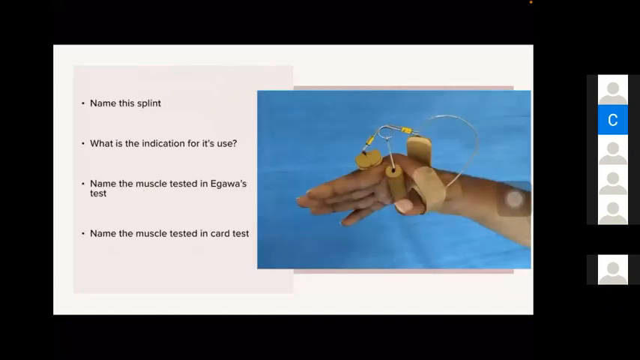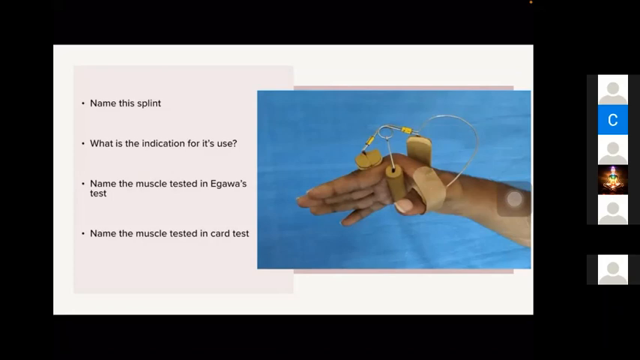What is the name of this splint? What is the indication for its use? Knuckle bender splint. Yes, very good. What is the use of the knuckle bender splint? For ulnar nerve palsy. What is the function? To correct the hyperextension at the metacarpophalangeal joint. So in ulnar nerve palsy, we are using this.